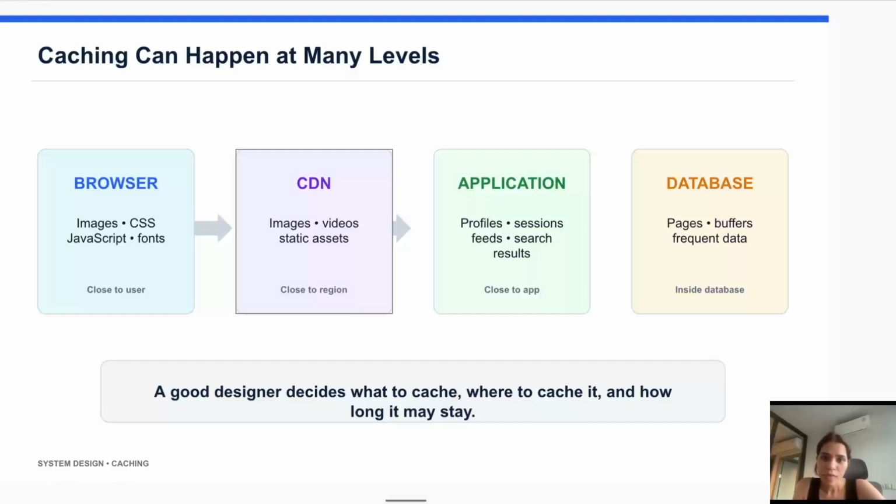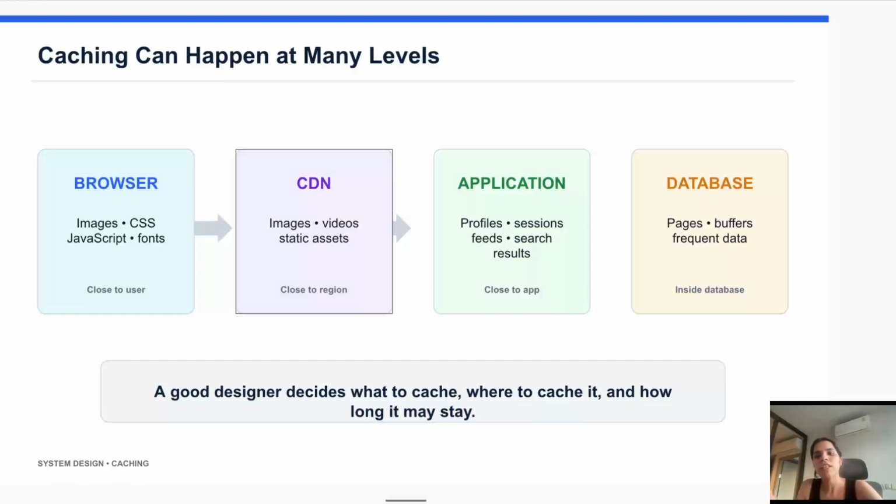Second layer is CDN cache. So imagine you are in India, but the application's main server is located in the United States. If every request, or every image and video, has to travel all the way from the US to India to serve the user's request, this may look very slow, or the user can experience slowness in the application. To solve this problem, companies basically use CDNs. The CDN keeps copies of images, videos, and other static files in servers around the world.